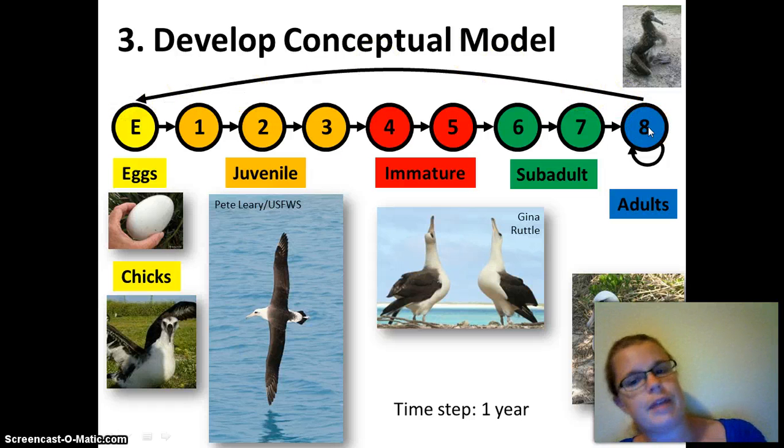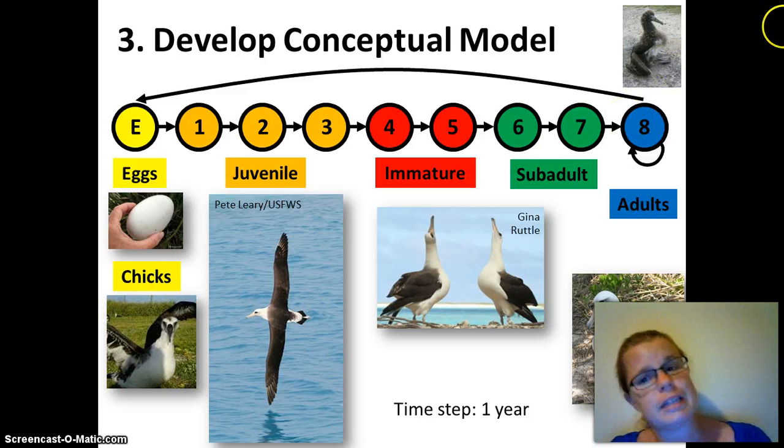So this is a mix of an age-based and stage-based model. From here to here, it's all age-based, but then we've combined all ages 8 and above into this stage. And remember, wisdom is what, like 63 or something? So these birds can live for a long, long time. They can have a really long mortality, and they can have a whole lot of babies.